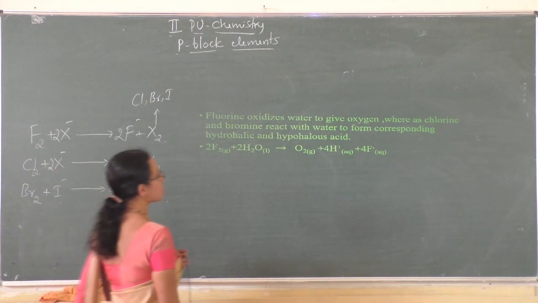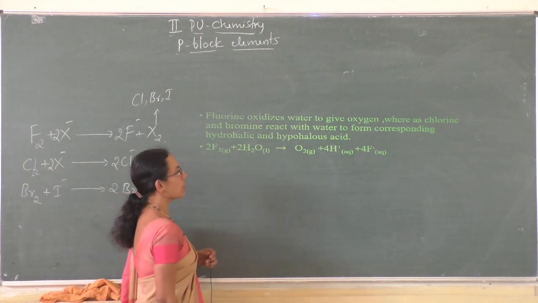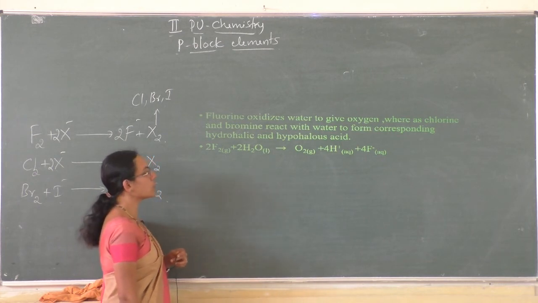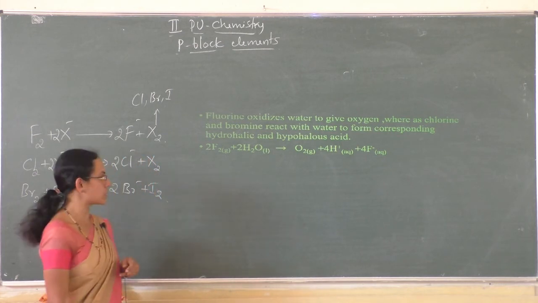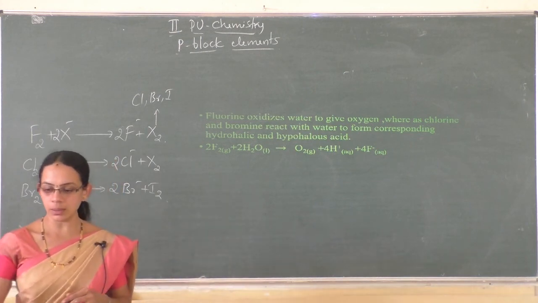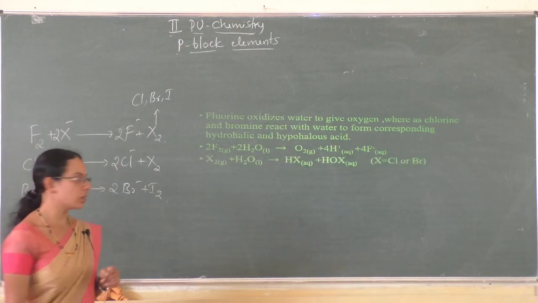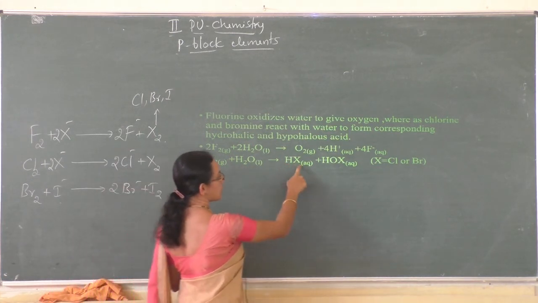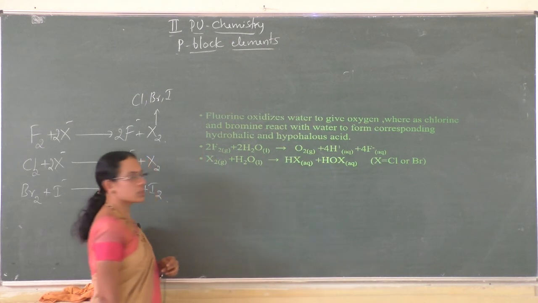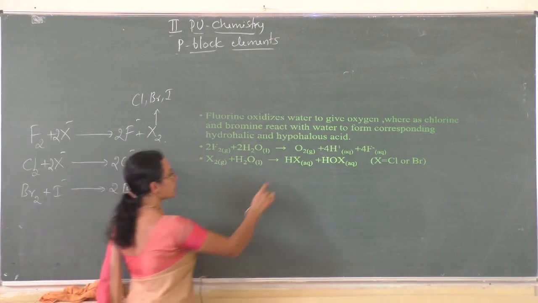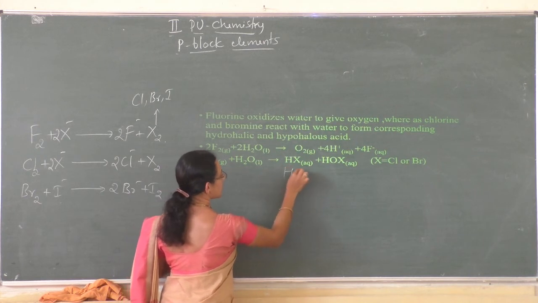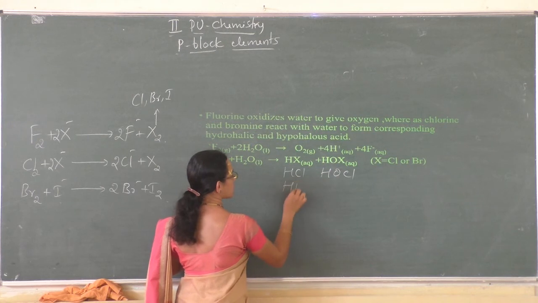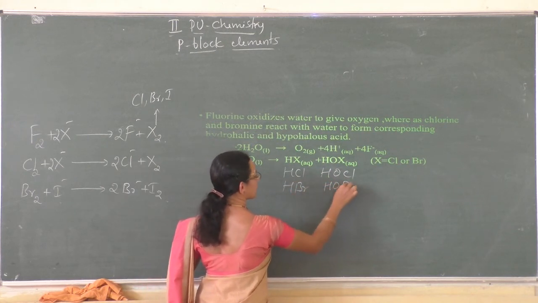So fluorine oxidizes water to give oxygen, whereas chlorine and bromine react with water to form the corresponding hydrohalic and hypohalous acid. So we can write the reaction for that. See here, X2, this is chlorine or bromine, plus water, gives HX and HOX. HX means, if this is chlorine, HCl, and HOX means HOCl; if bromine, HBr and HOBr.